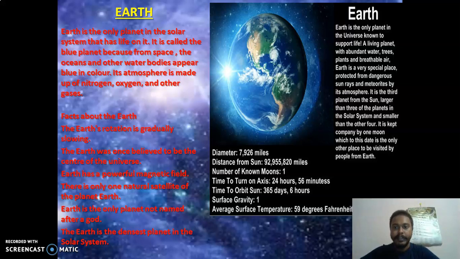It is kept company by one moon, which to this date is the only place to be visited by people from Earth. Many people have landed on the moon. I hope you know that. It's another chapter, but I hope you all know who they are. Diameter, distance, again the same things are given. This is given in the chart as well.